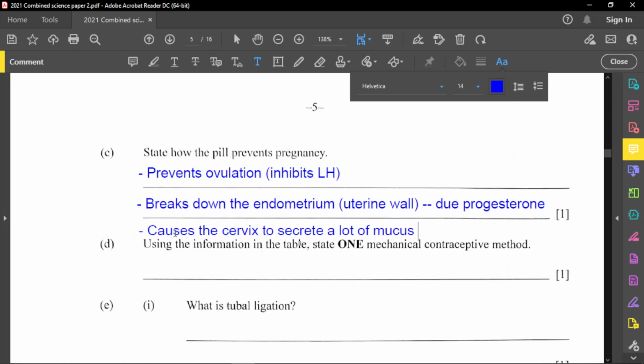And the mucus now will clog the cervix to prevent sperm from going up. So it causes the cervix to secrete a lot of mucus, preventing sperms from entering the uterus.